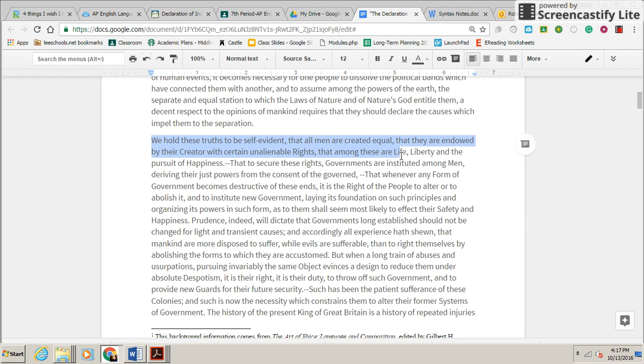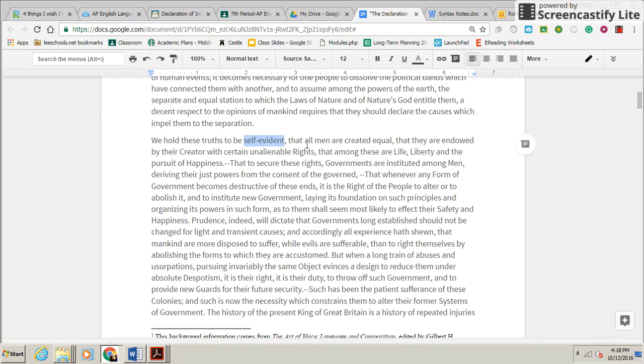So we hold these truths to be self-evident that all men are created equal, that they are endowed by their Creator with certain unalienable rights, that among these are life, liberty, and the pursuit of happiness. First thing, this right here is actually a loose sentence because this right here is the main clause. All of this is just the evidence that kind of backs it up and supports it. So we hold these truths to be self-evident. This is your primary clause. This is important that they said self-evident because they don't feel as if they have to prove it, but they're explaining it. So Jefferson is saying, like, everyone who looks at human life should be able to see that this